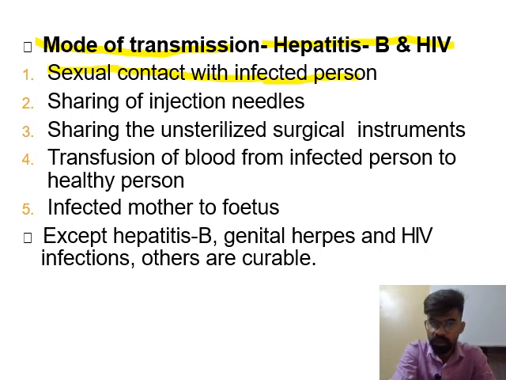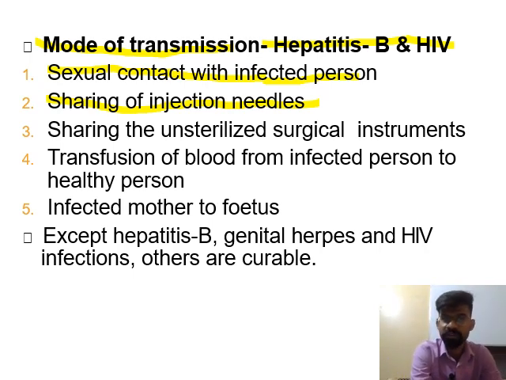So first is by sexual contact, and the second one is by sharing injection needles. Suppose a person is using a needle and he or she is infected with these STDs, and this same needle is used by the next person, then the infection may spread with the help of the needle from the infected person to the non-infected person.